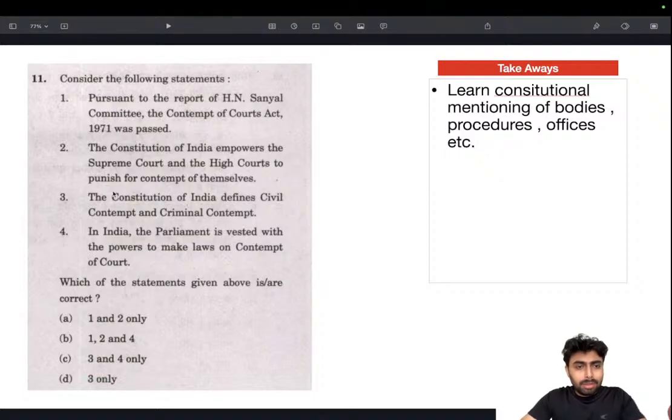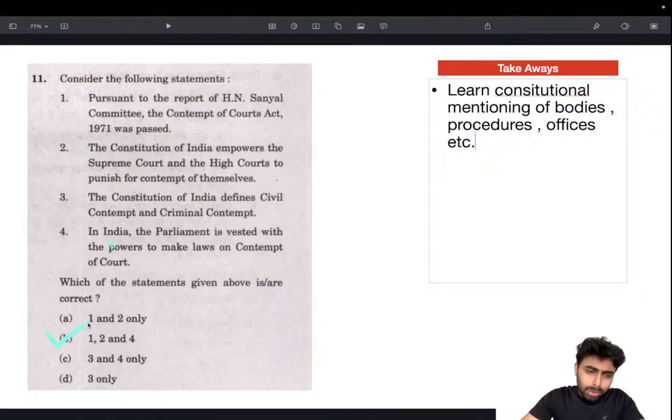So even with no actual knowledge, you can reach the point that 1, 2 is right. That's a good thing. Next: in India, the Parliament is vested with the powers to make laws on contempt of court. Yes, this is true. Because the Constitution doesn't really mention any details of the procedure, obviously it's the Parliament that will be making laws on contempt of court, and not any state legislature or any other body. So this could be right.